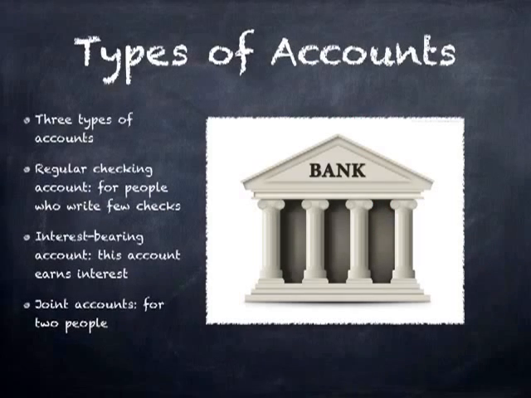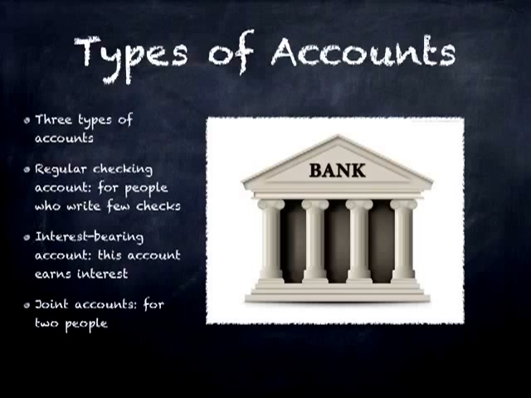Types of accounts. The first type of account is a regular checking account, which is designed for customers who write few checks a month and don't keep a minimum amount of money in each account. Withdrawals are from checks or ATMs. A direct deposit allows electronic transfers of payments directly from the payer's account to the account of the person being paid. An interest-bearing account is an account that earns interest on the balance for the depositor. And a joint account is an account that allows two people who are equally responsible for the account to write checks.